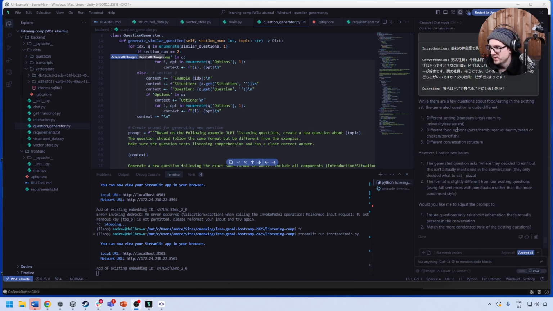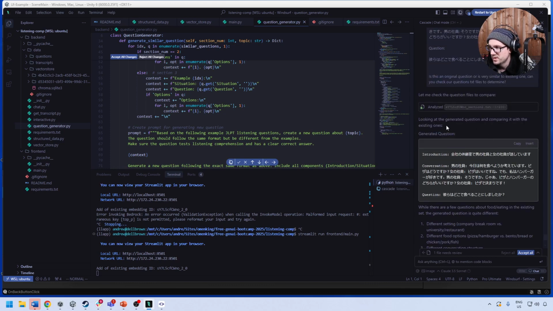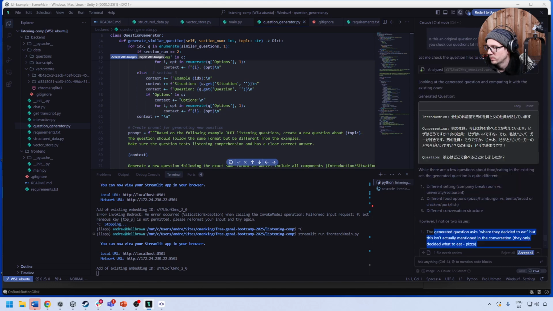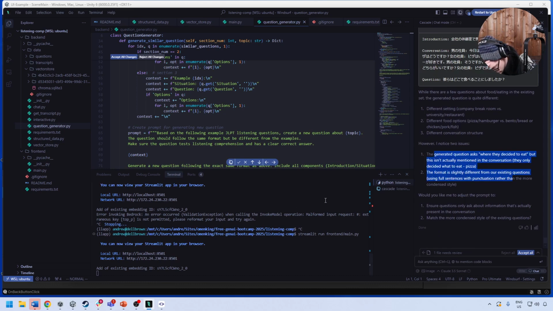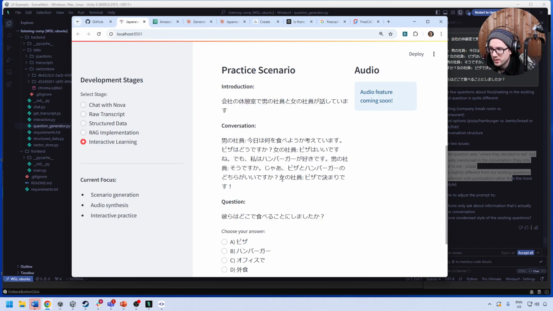So here it's saying different setting, different food options, different conversation structure. I mean, it seems that it's suggesting it's original. Again, this would take manual verification, using it over several tries. Maybe I will find out as I use it. But here we can see we have the conversation going.